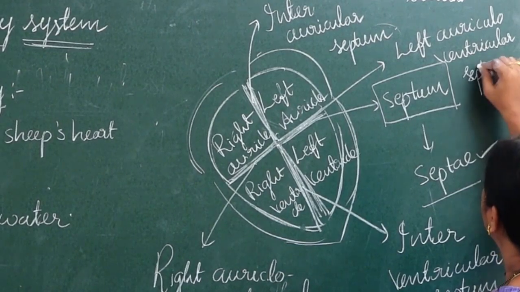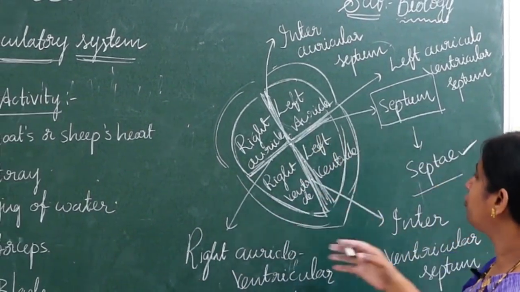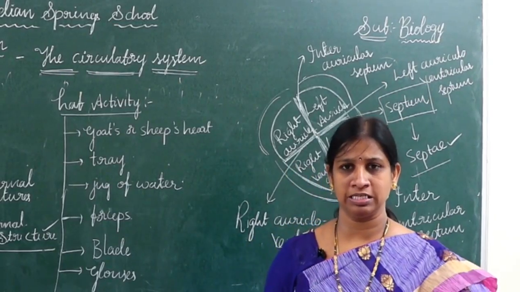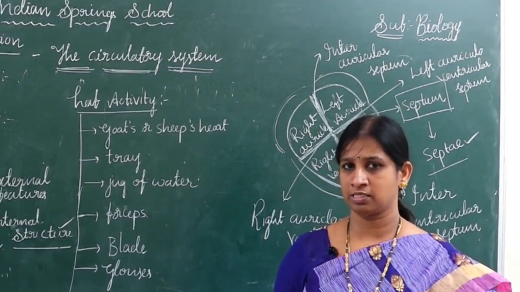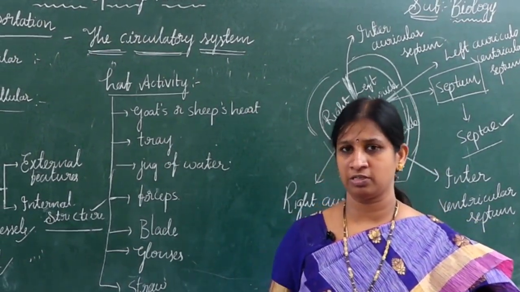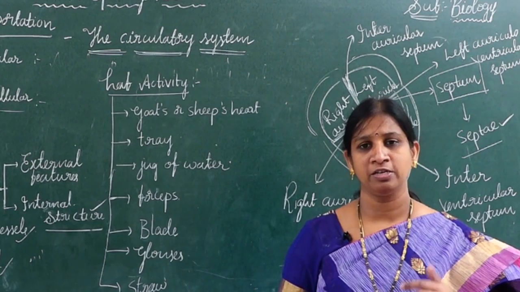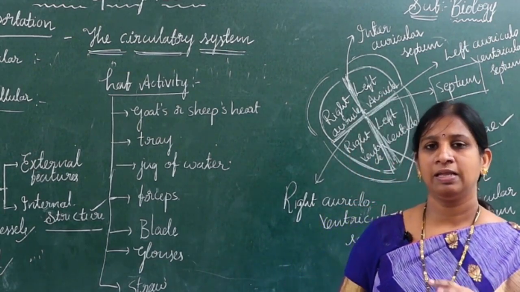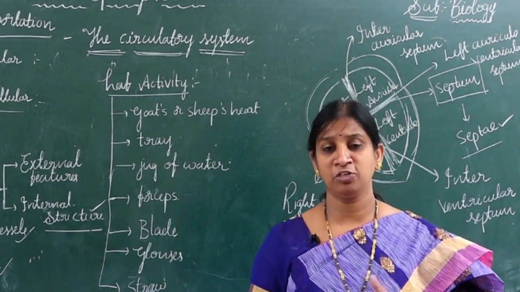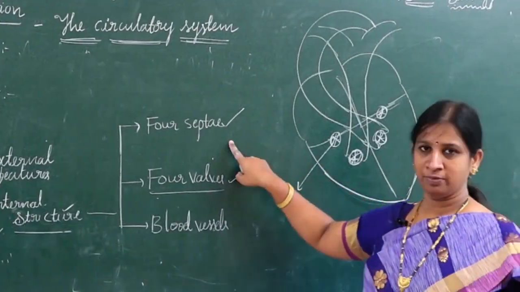In this way the heart was divided into 4 chambers with the help of these 4 septae. What are the 4 septae, children? First, the interauricular septum, which separates both the auricles. Second, the interventricular septum, which separates both the ventricles. Third, the right auriculo-ventricular septum, which separates the right auricle from the right ventricle. The fourth one is the left auriculo-ventricular septum, which separates the left auricle from the left ventricle. I hope you understood about the 4 septae now.